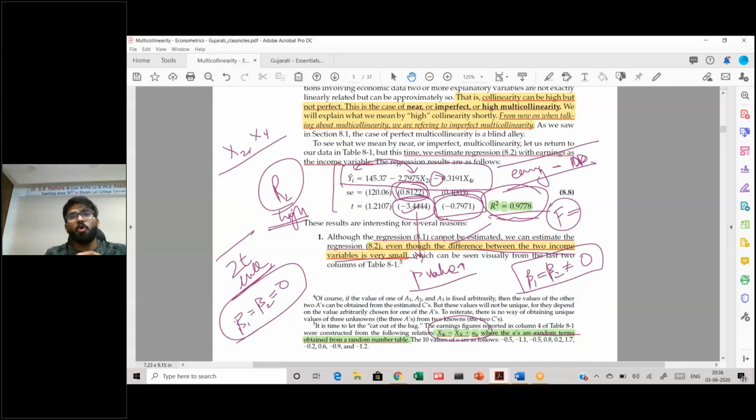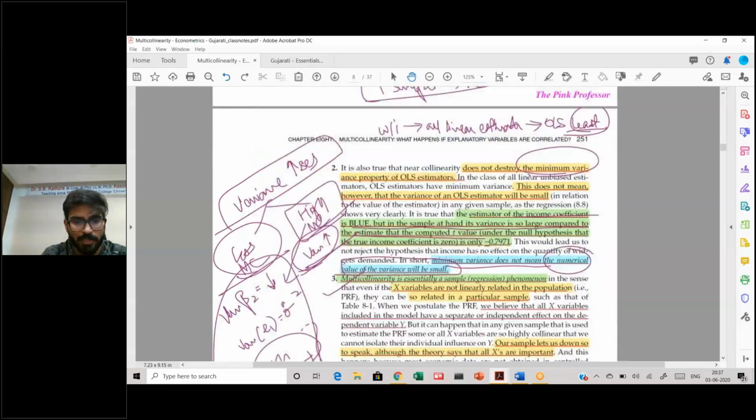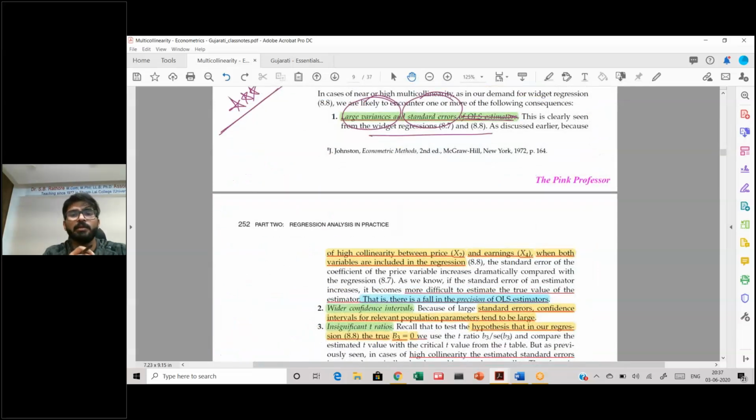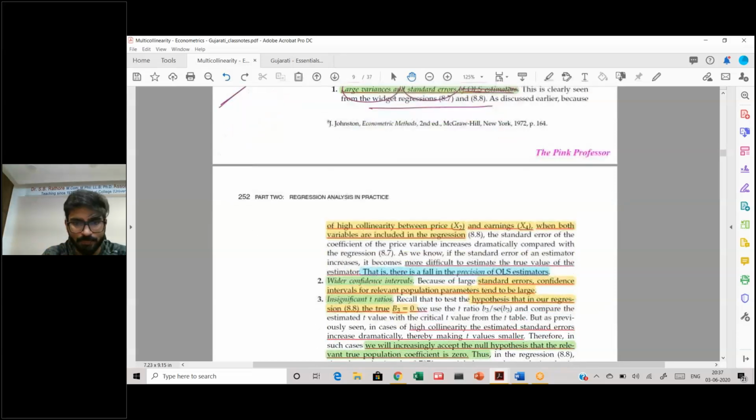Although it is still significant, the exact level of significance, the type 1 error or alpha with which you can make this claim, is weaker as compared to the earlier problem. So this is one practical consequence that you can see.